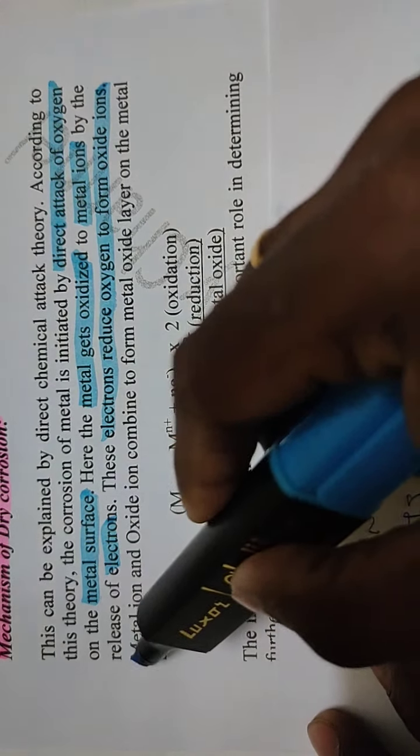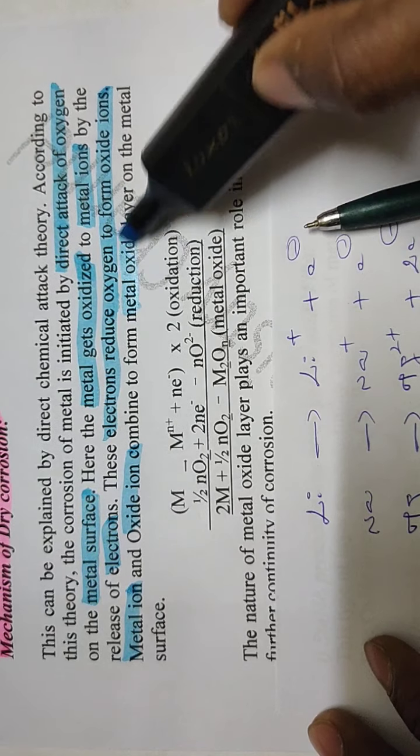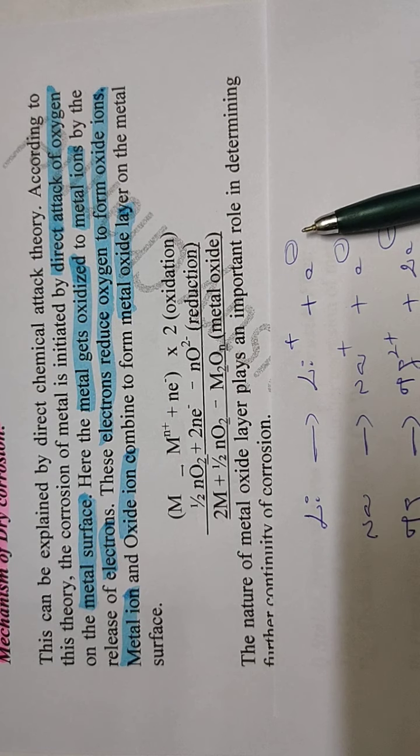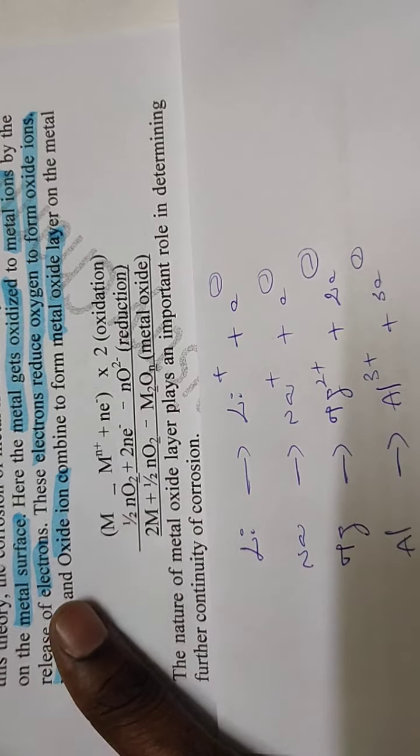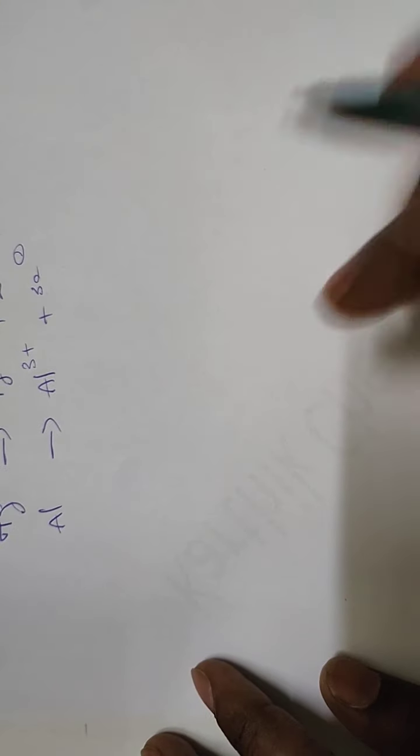Then the metal ion and oxide ion combine to form a metal oxide layer. That is the corroded form, the metal oxide layer on the surface of the metal. I can explain you the reactions here in general form.